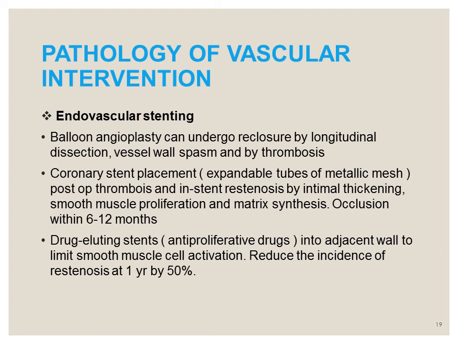However, coronary stent placement also has certain complications and disadvantages, because post-op thrombosis is common and restenosis occurs by intimal thickening, smooth muscle cell proliferation, and extracellular matrix synthesis. So occlusion of a coronary artery stent occurs within 6 to 12 months.